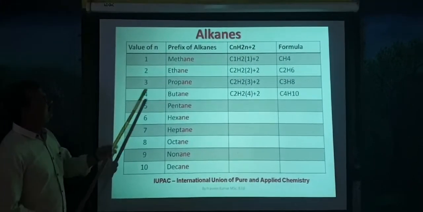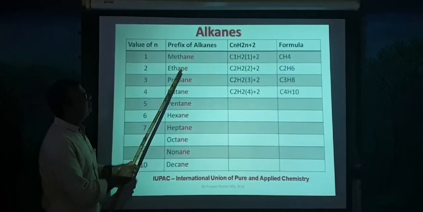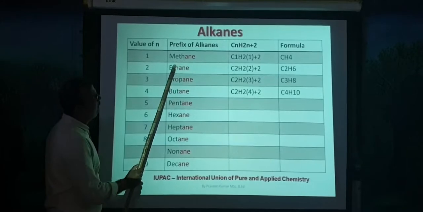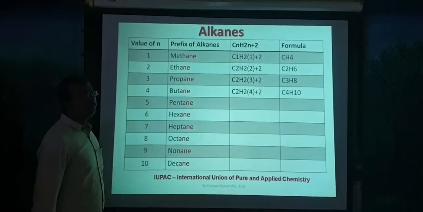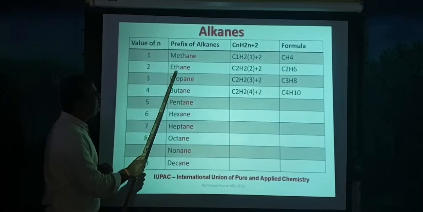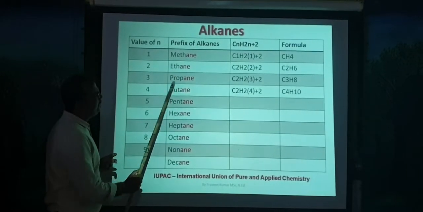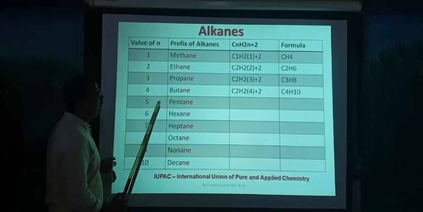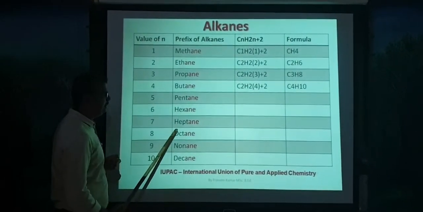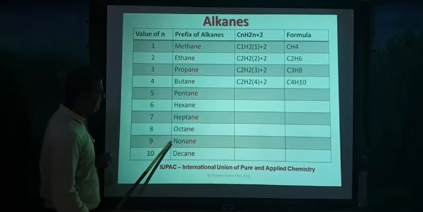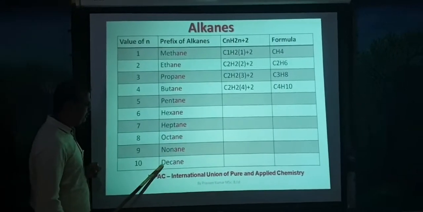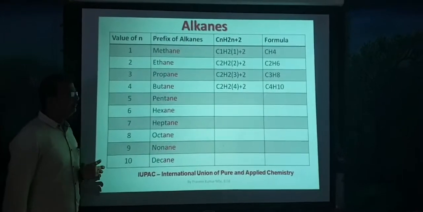Then the prefix of the alkane: ane is called the suffix, whereas meth is called the prefix. Meth indicates 1, eth indicates 2, prop indicates 3, but indicates 4, penta indicates 5, hexa indicates 6, hepta indicates 7, octa indicates 8, non indicates 9, and deca indicates 10.